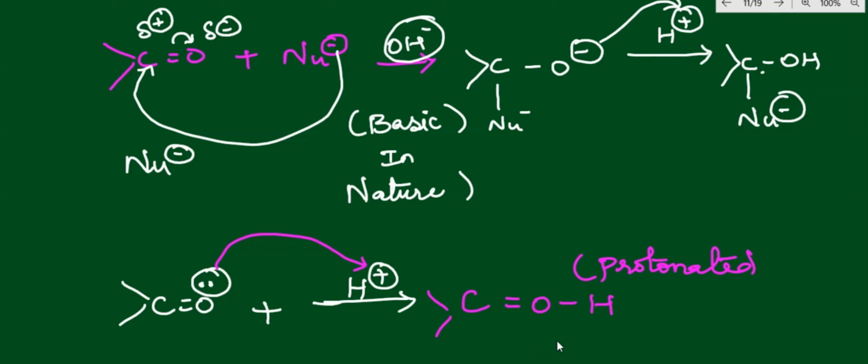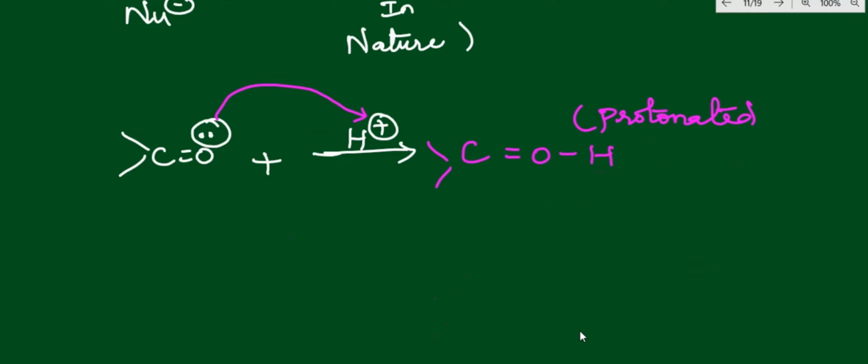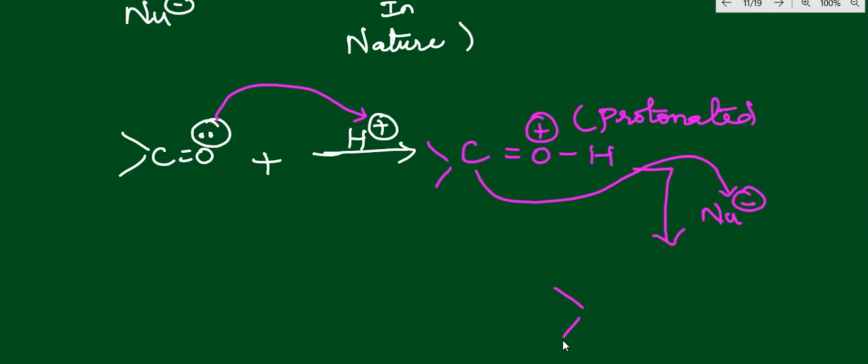Now this protonated species will not be quiet, because it is already ready to donate the proton. So it requires a nucleophile, basic in nature, because here it is a positive charge and it is going to attract it. This is the carbonyl carbon, right? So it is attracted towards the nucleophile. You will get the same thing, carbon with the nucleophile available, a negative charge, and the OH which is going to attach. So this is an acidic medium.